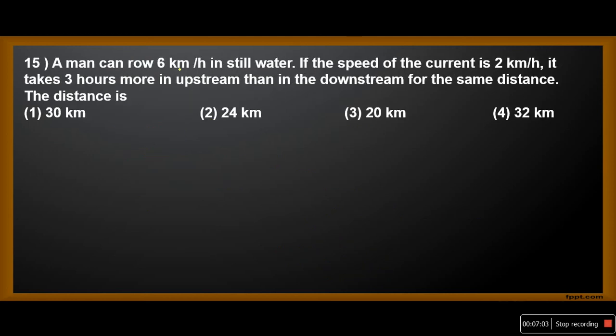A man can row 6 km per hour in still water. If the speed of the current is 2 km per hour, it takes 3 hours more upstream than downstream for the same distance. He is using the words for the same distance. Downstream speed is u plus v, and if the time taken is T, upstream speed is u minus v, and the time taken is T plus 3 because he is giving 3 hours more.